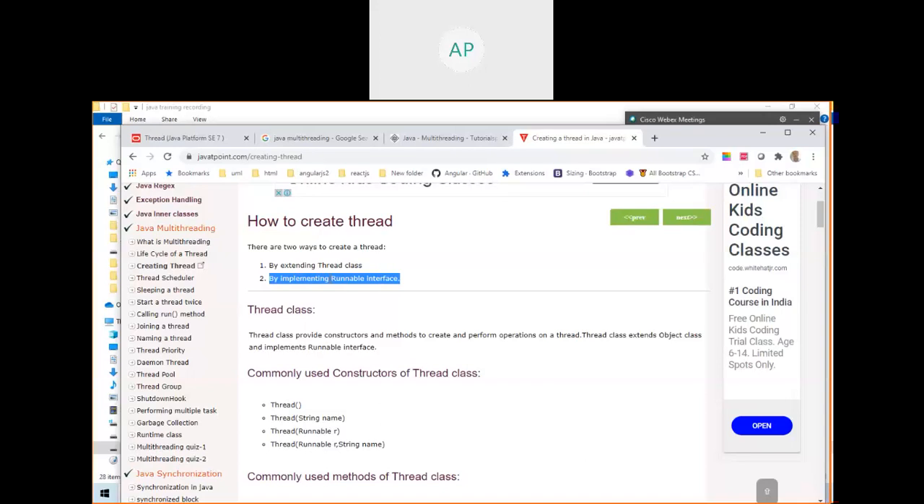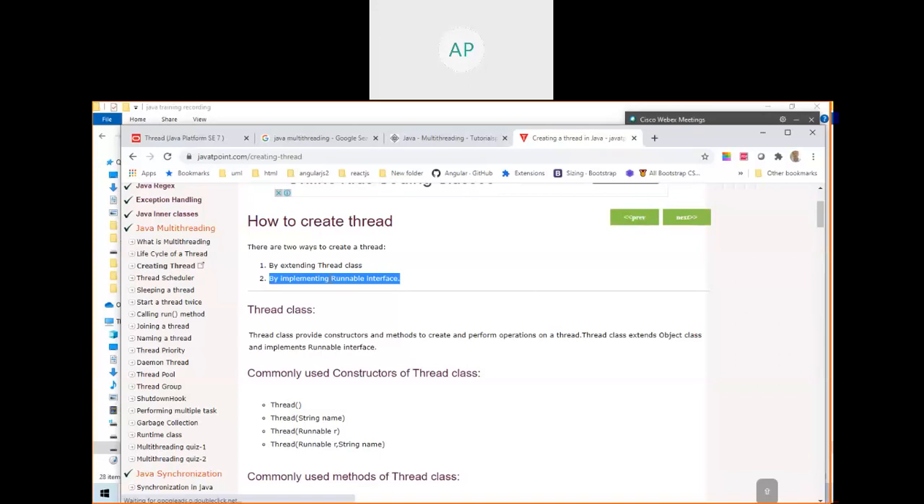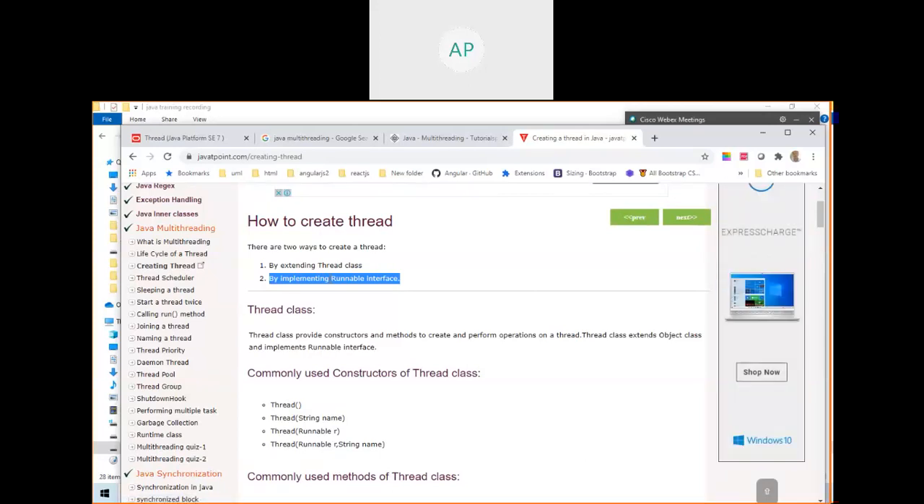A thread is nothing but one task, like sending email or sending SMS. To send an email, you write a number of lines of code. We can make that a thread and make it run asynchronously, or as multitasking. Just by reading, you will get some idea.